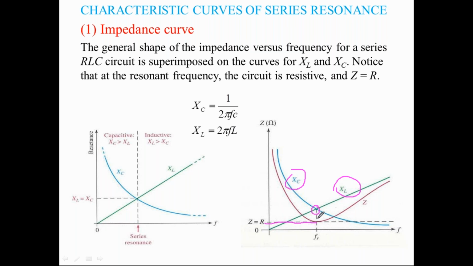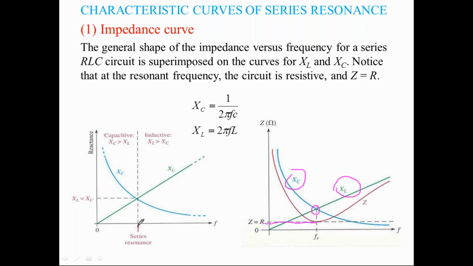But exactly at F equal to FR only, we have Z equal to R. These are some of the characteristics of XC and XL.